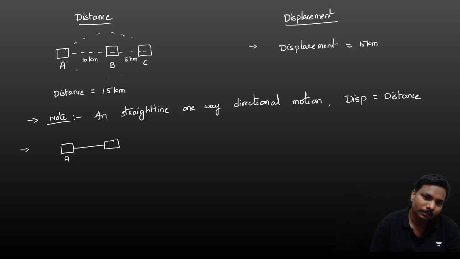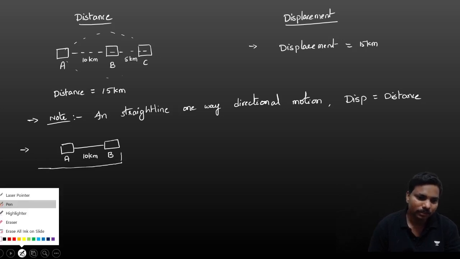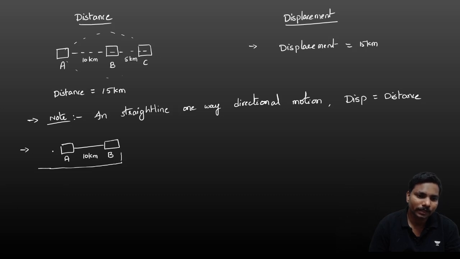B, 10 kilometers, after that it is again moving from B to, let us take B to A, for example, or let us take some other point. If it is considered as C, the distance between A and C is 5 kilometers.